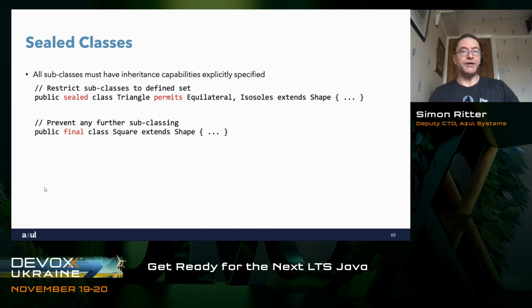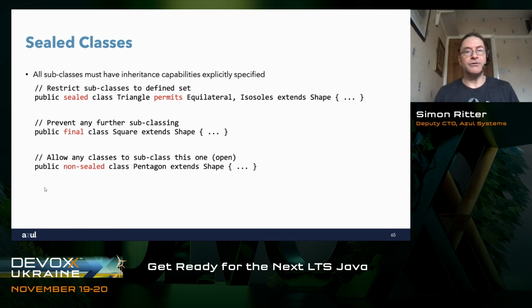That way, nobody can then further subclass square. And the third thing that we can do is we can make that into an unsealed class. We can remove the sealed aspect of it. We can open it. We do that by using a different modifier, and we say public non-sealed class Pentagon extends Shape.